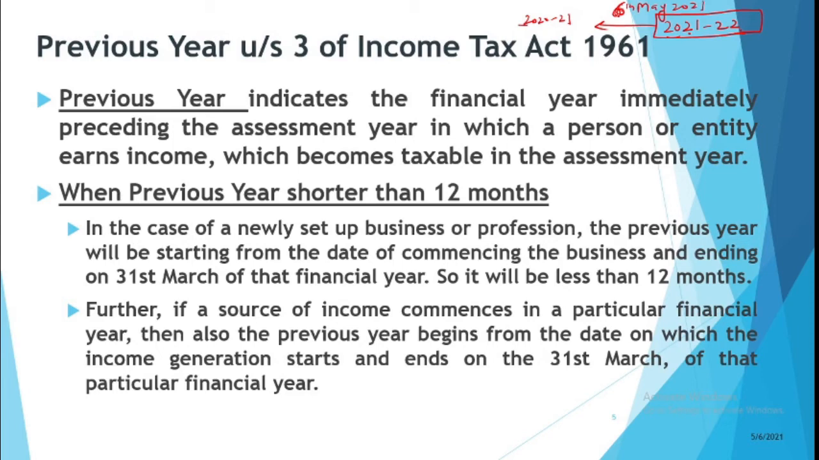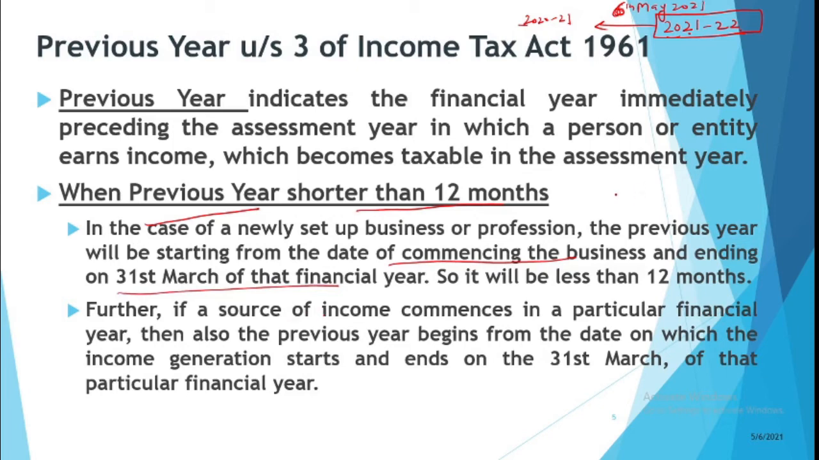But from the income tax point of view, sometimes a previous year may be shorter than 12 months. A year may be less than a year, right? It is when your source of income has started not on 1st April but at some other time during the year. So in case of a newly set up business, the previous year will start from the date of start of the business and it will end on 31st March of the particular financial year. Because when we start a business, starting of a business doesn't follow the years.